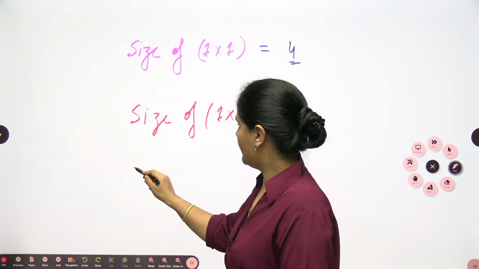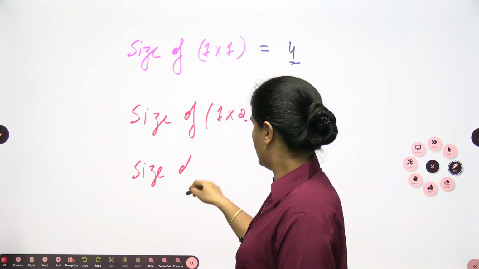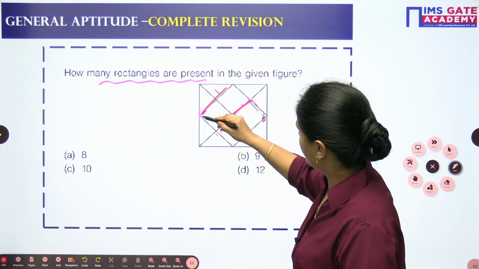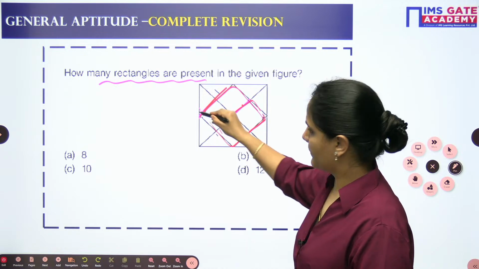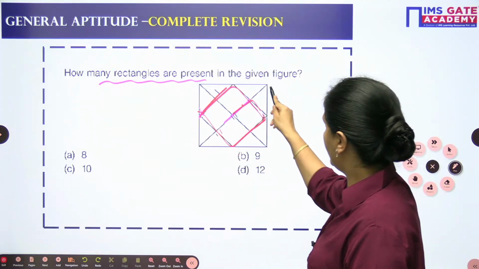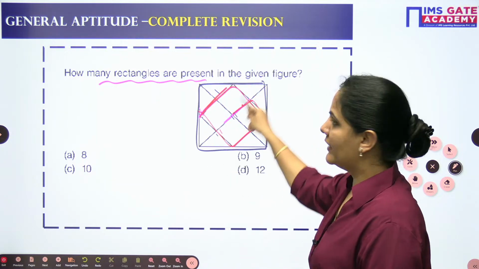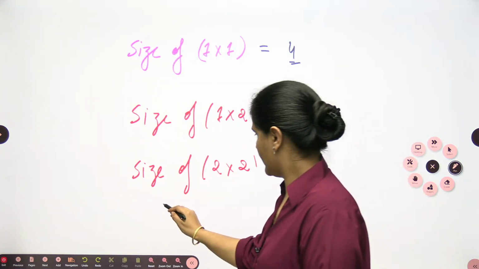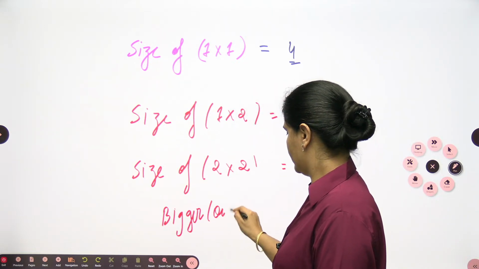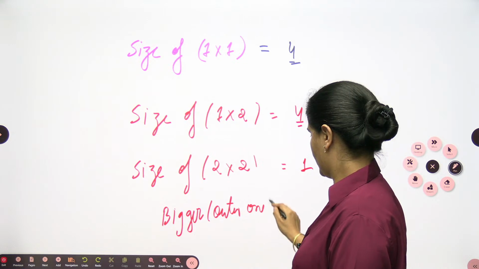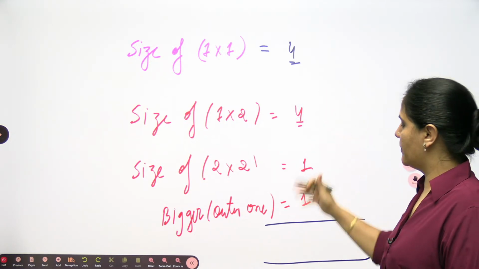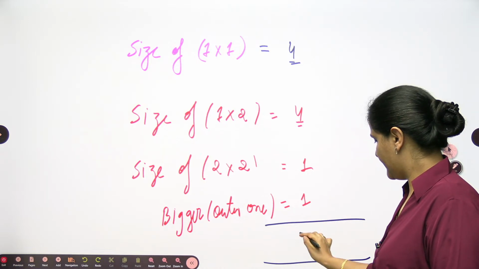Now when I will go for the bigger, means the 2 cross 2. Size of the rectangle 2 cross 2. So 2 cross 2, though, you are having only 1. This is of the 2 cross 2. Yes, one rectangle of 2 cross 2. And the bigger one, means the outer one. One rectangle of the bigger one or the outer one. That is 1. So the total number of rectangles in this case is 4 plus 4, 8 plus 2, 10.